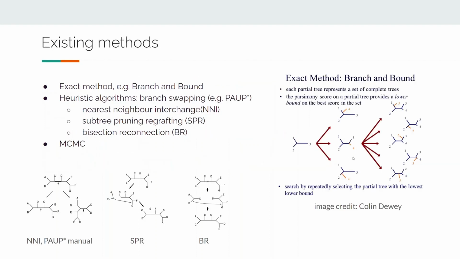For the large parsimony problem, the existing methods can be grouped into multiple categories. The first set are the exact methods like branch and bound. Since the large parsimony problem is NP-hard, these methods are not efficient. There are also heuristic algorithms that perform greedy search with different branch swapping mechanisms.